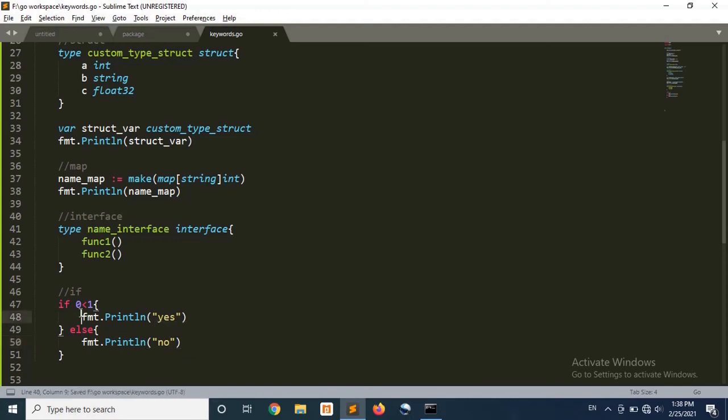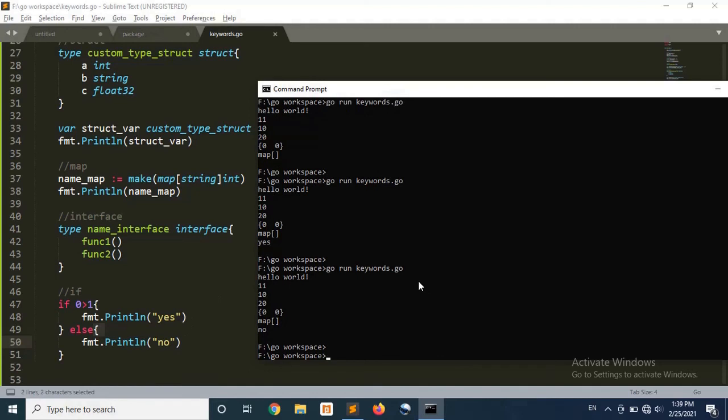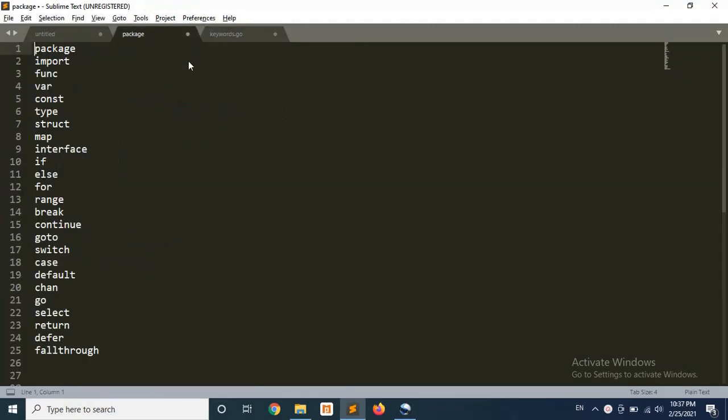Right? So as I can see, the condition is true, so obviously it will follow the if block. I am again changing the symbol here. Now the condition says 0 is greater than 1. It is absolutely wrong, so it will follow the else block. Fine. Till now we have learned these keywords: package, import, func, var, const, type, struct, map, interface, if